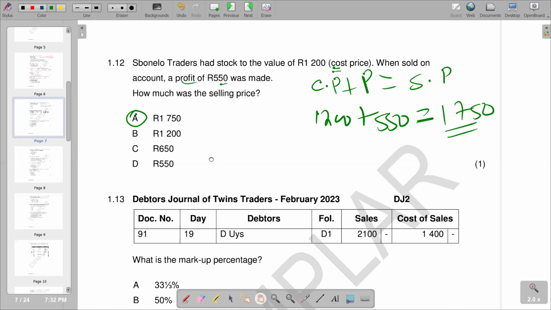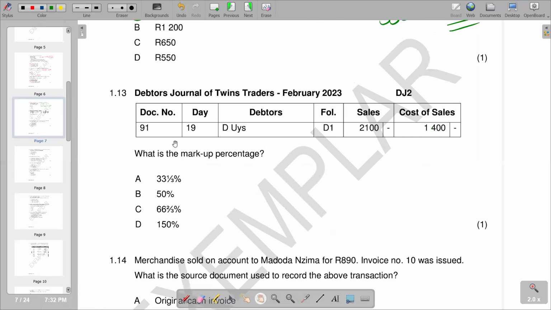Then 1.13, the debtors journal of quiz traders, February 2023. We're given the debtors journal. And the question is, what is the markup percentage? So basically, simple as it is, we have sales and cost of sales. What we use to calculate the markup is profit. So this is the formula. We have the cost of sales 1,400, but we don't have the profit.